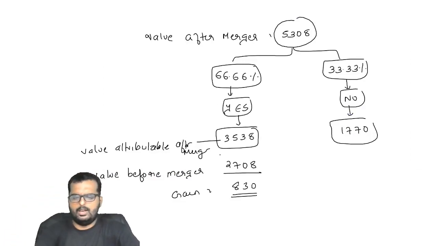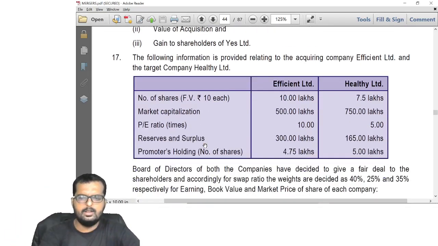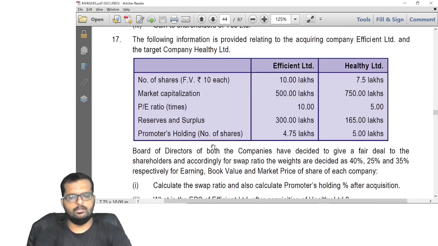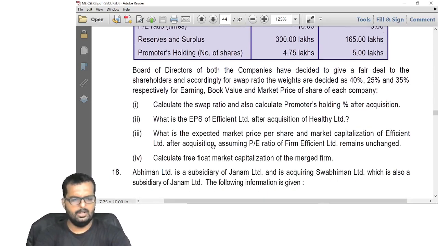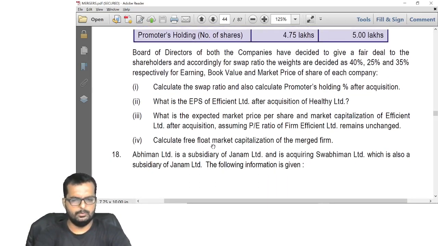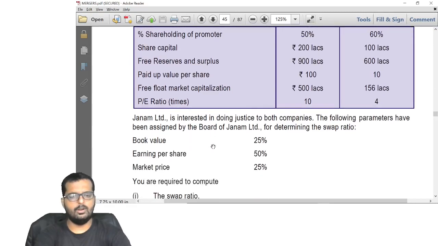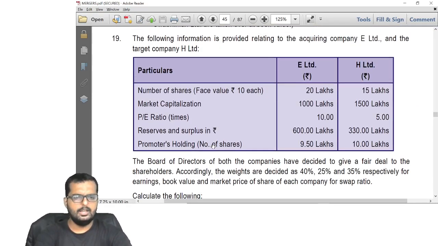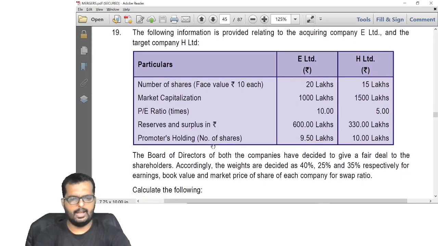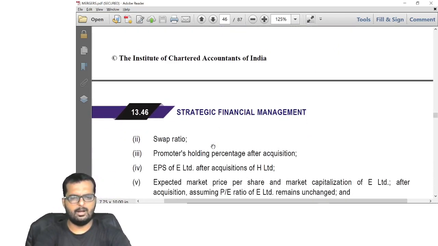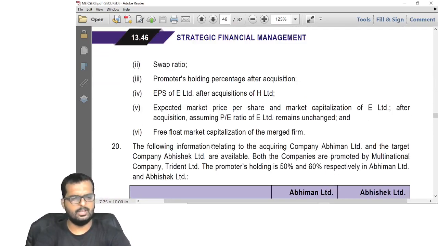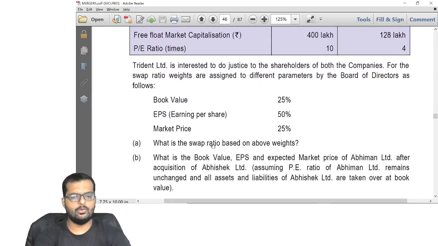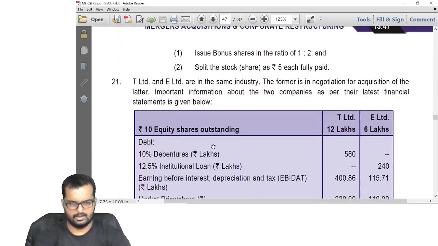Before I leave you, let's just check what are the other questions to cover. Many similar questions are there. 17, there is only one thing new, that is weighted average swap ratio. So we'll do that part which is relevant to you. Abhiman, Swabhiman I have already done in class, so I will not be repeating the same thing here again. E and H is a question where again, the same thing, market value, EPS, swap ratio, nothing new coming in this question. Abhiman, Abhishek also, again, the weighted average swap ratio is coming, that I'll be covering in the next class.